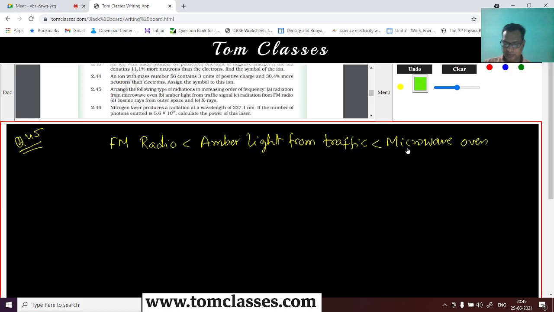So can we put it like this? Yes, sir. Then it is cosmic rays or X-rays. I think X-rays have to be there, and then that has to be the order, because cosmic rays can be a mixture. So we'll keep it like this. This is the order.